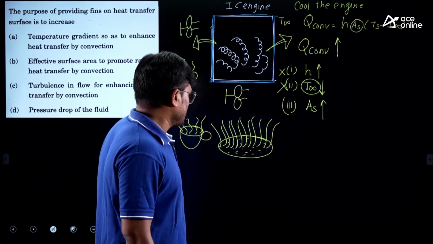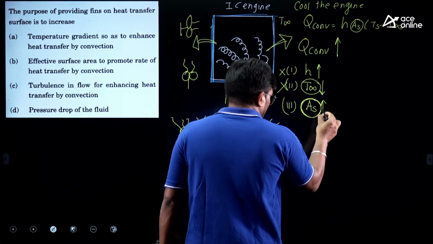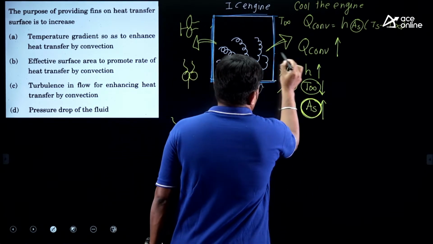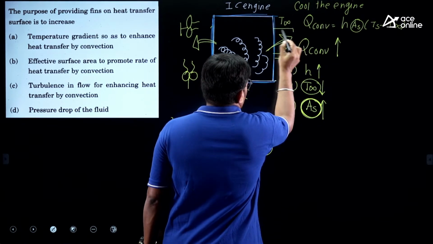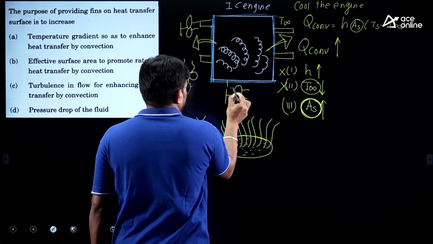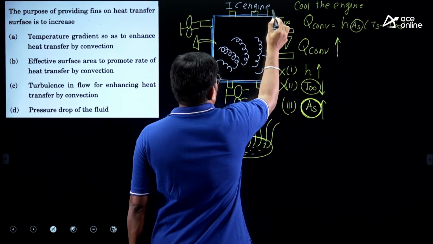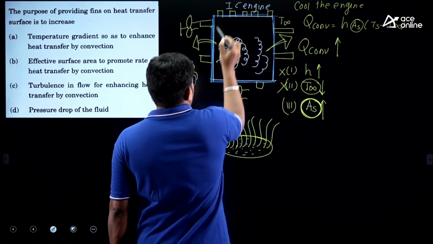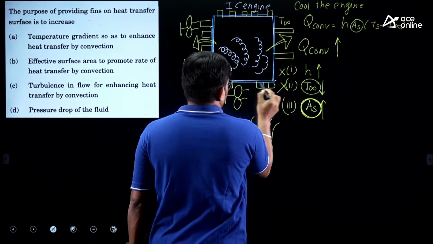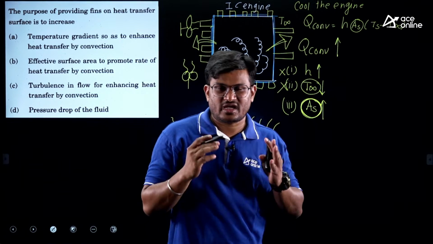And if we attach these fins in order to increase the area, what will happen? Heat loss will increase. So this extra attachment is called fins. Fins are the extra area.